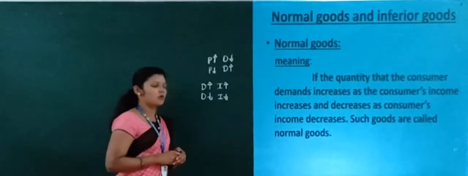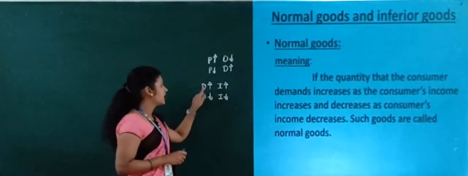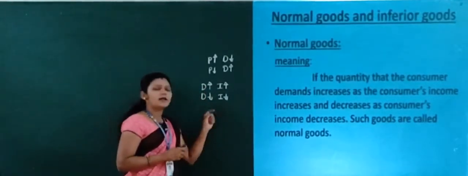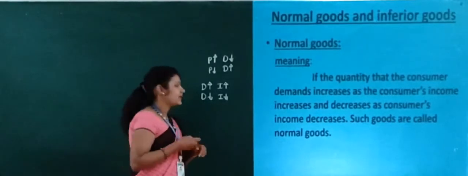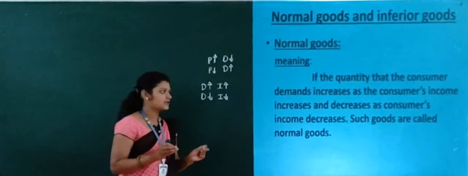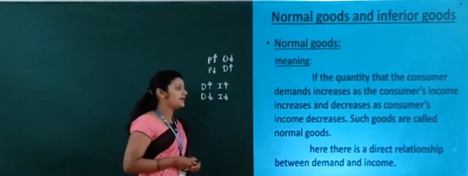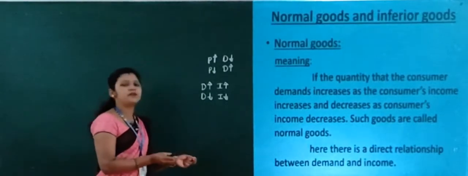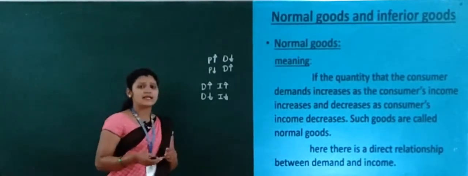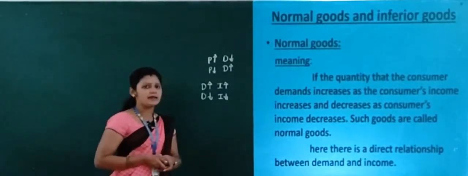Such goods are called normal goods: when income increases, demand also increases, and when the income of a consumer decreases, then demand for the good decreases. For normal goods there is a direct relationship between demand and income.